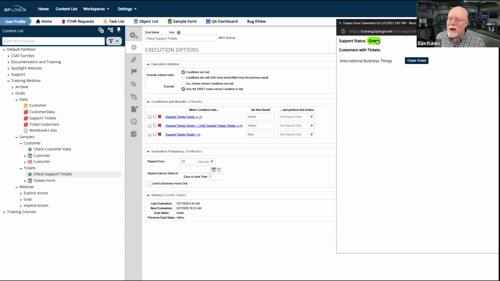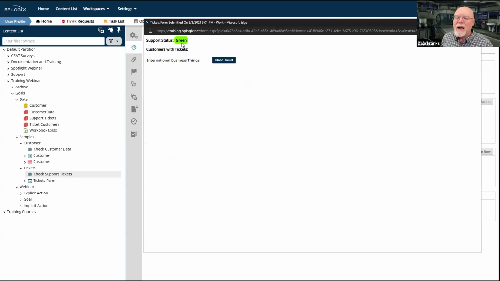If I'm going to invoke a business value for this currently green status, every time I open this form or reload this page, it's going to invoke that business value and go hit the database.